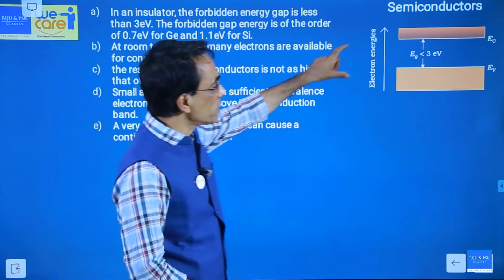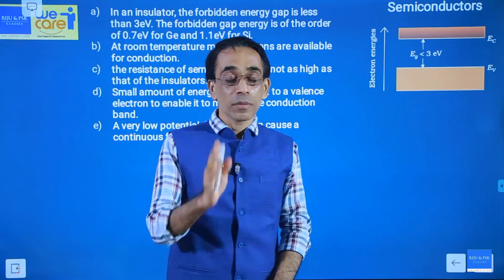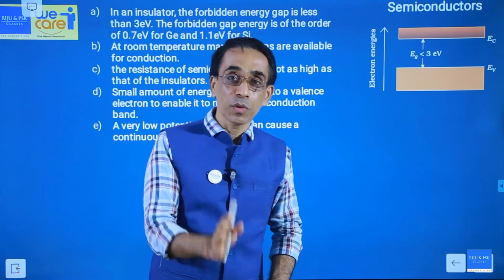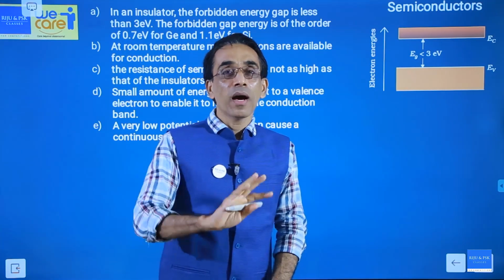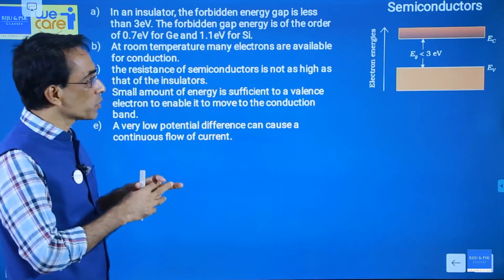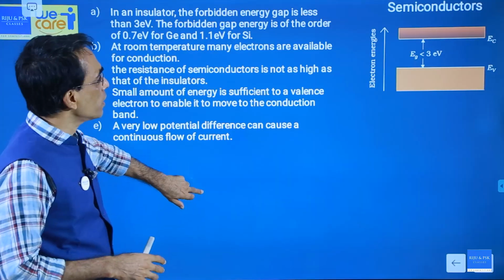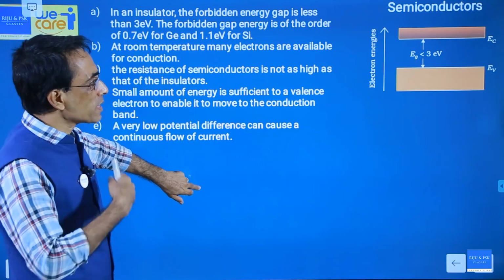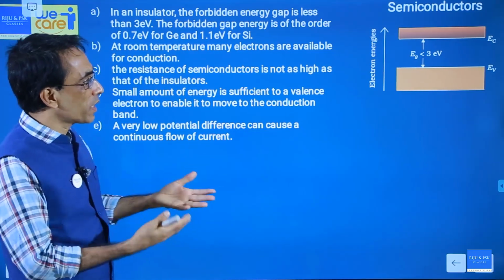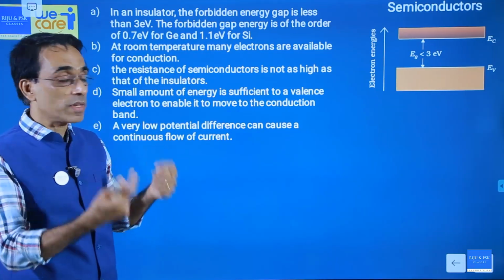Semiconductors: the energy gap is less than 3 electron volt. The prominent semiconductors that we use are silicon and germanium. The energy gap for both silicon and germanium is around 1 electron volt. Fine. So semiconductors have the property that if you increase temperature, their resistivity will decrease and conductivity will increase.